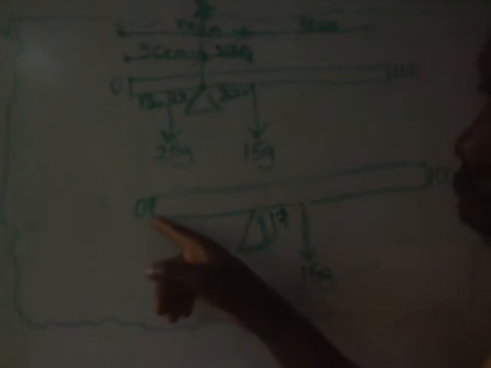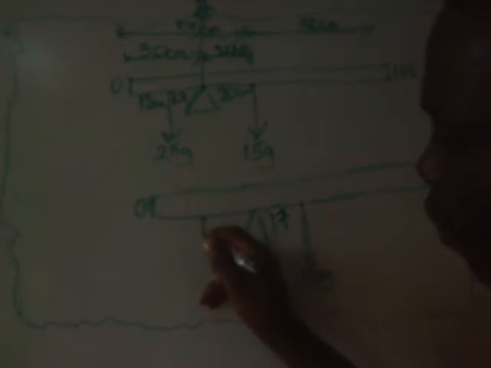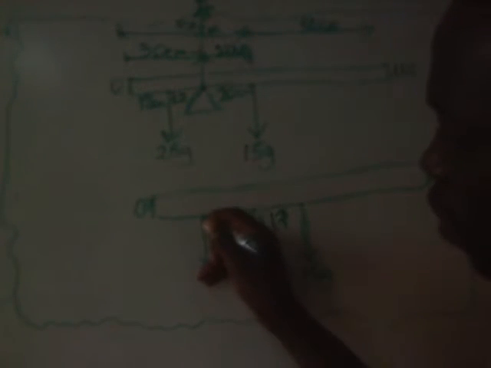Now, I told you that the new mass we are bringing must be maintained at the 18 centimeter mark. Are you there? The new mass we are bringing must be at the 18 centimeter mark. So let's count 18 from 0 here. From 0 to the pivot is 33. So let's count 18. Let's say 18 is somewhere around here. The position 18 is somewhere around here.